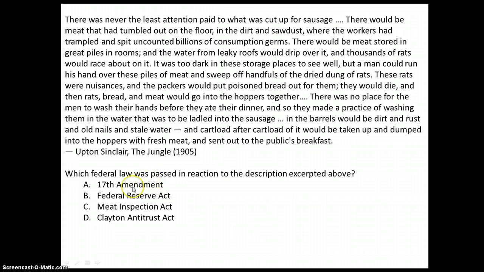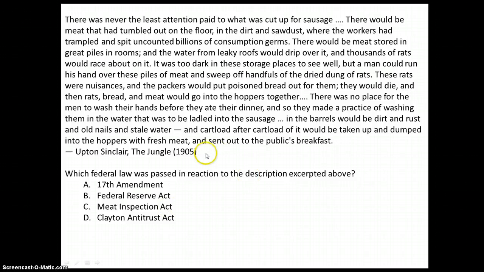the Constitution doesn't care about how dirty, filthy, disgusting the things were happening with this meat. I'm not sure about the Federal Reserve. I'm feeling pretty good about meat inspection, and antitrust I know that I can take off the list. The Meat Inspection Act is going to be the correct answer.